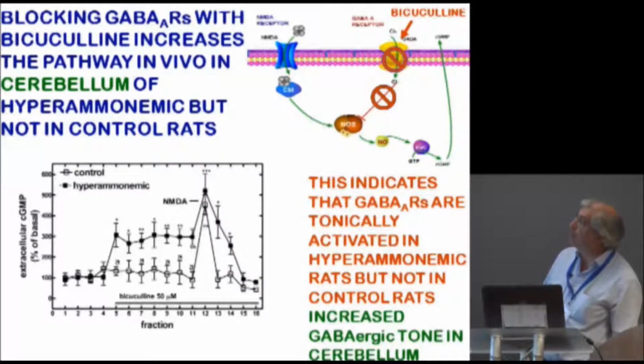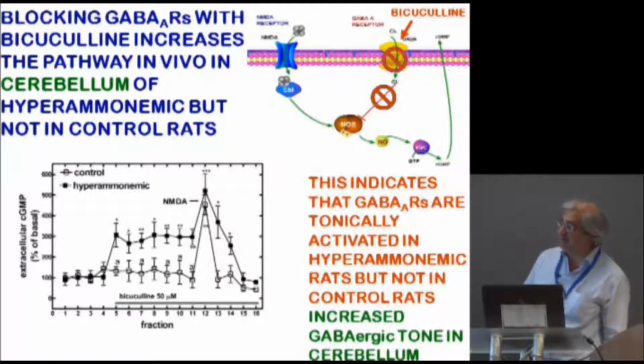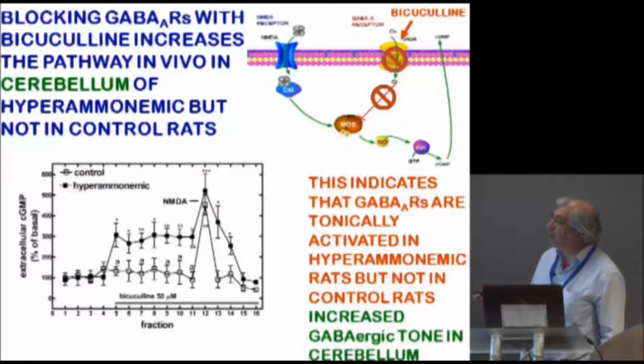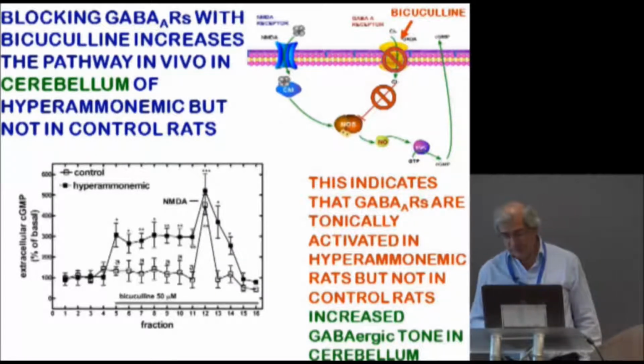This indicates that if you block GABA-A receptors, the function of the pathway is not affected, indicating that these receptors were not activated and were not inhibiting the pathway. However, in hyperammonemic rats, if you add bicuculline, cyclic GMP increases strongly. This indicates that GABA-A receptors were activated tonically and were impairing the function of the pathway. There is an increased GABAergic tone in hyperammonemia in cerebellum, not in cortex, but in cerebellum. And this contributes to impairment of the function of the pathway.